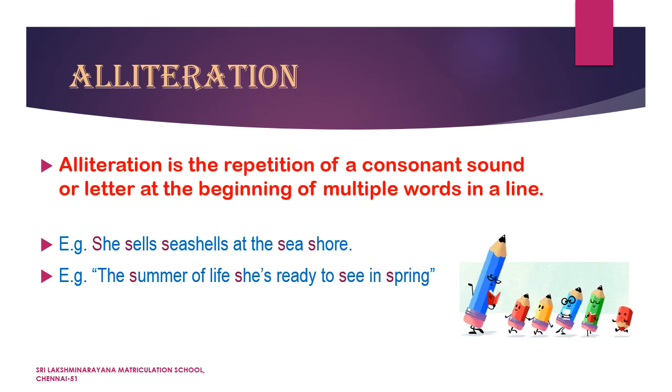Next example, the summer of life she is ready to see in spring. In this line, you can witness the words summer, she, sea, and spring have the same consonant sound and have started with the same letter S. So, in these two lines, the poetic device alliteration is used.